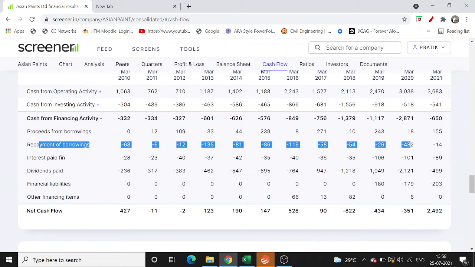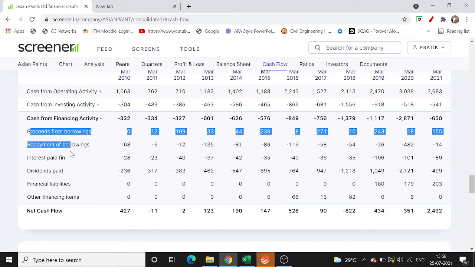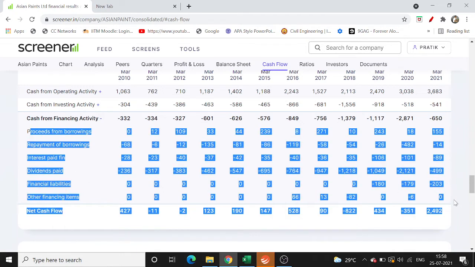And the next thing is the buyback of shares. If the promoters recognize that the company is growing well, they buy back their own shares from the market, so the promoter holding increases. You can see it's not present in Asian Paints' case, but in other companies who do buy back, their record will be there in the financing activities itself.